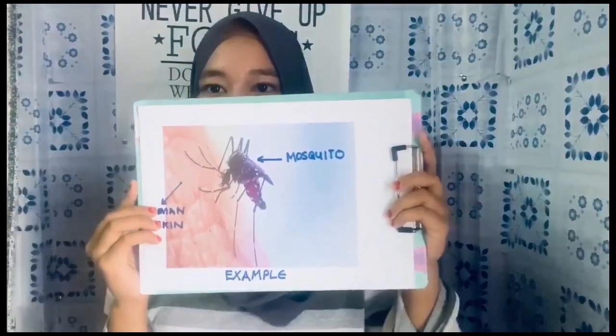The sample of pupae will become a mosquito in 2 or 3 days. So here, after it becomes a mosquito, this is the example.